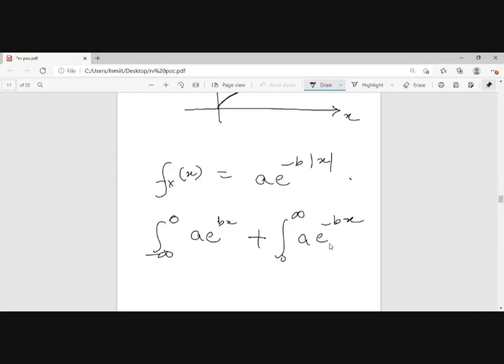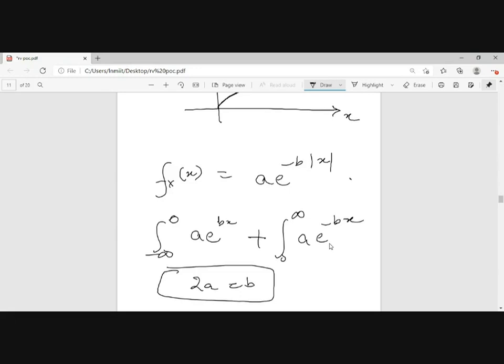Just find out the value and you will be getting the answer, 2a is equal to b. Check. Is it 2a equal to b or a equal to 2b, whatever the answer is.